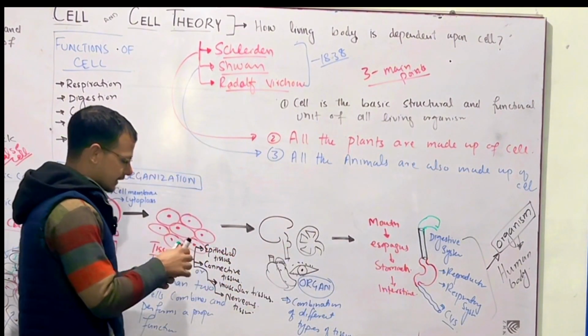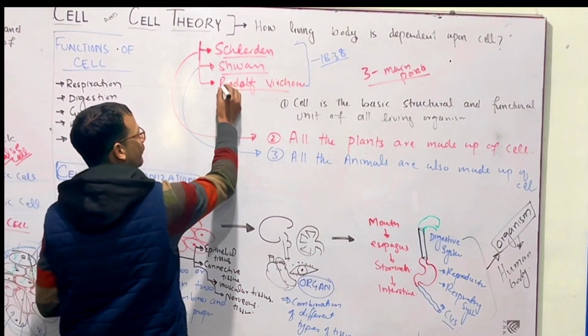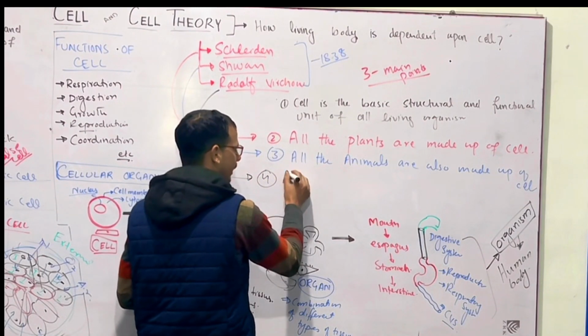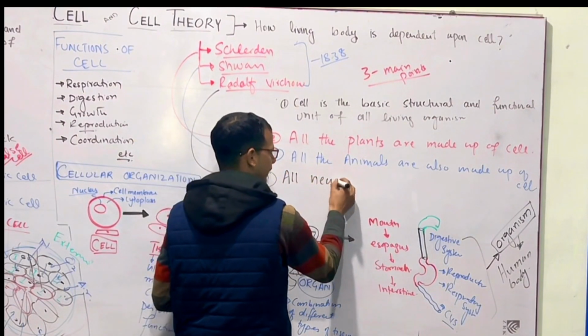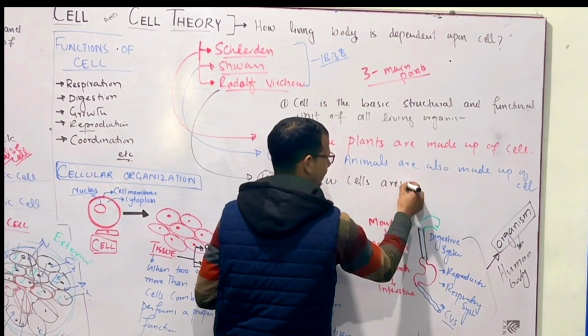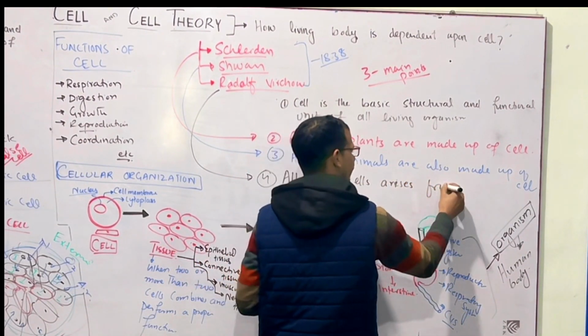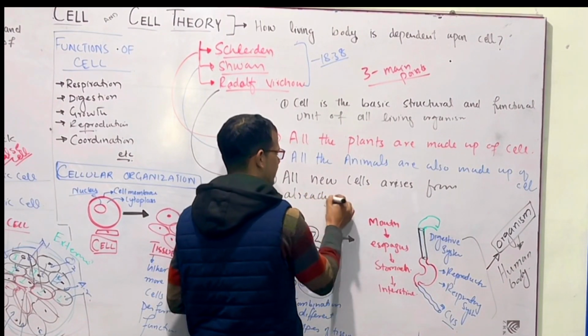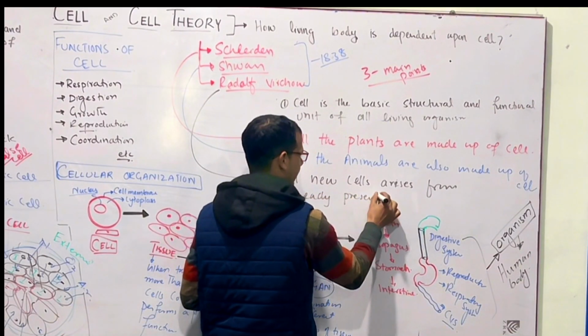Then after these two scientists, Rudolf Virchow said that all new cells arise from pre-existing or already present cells.